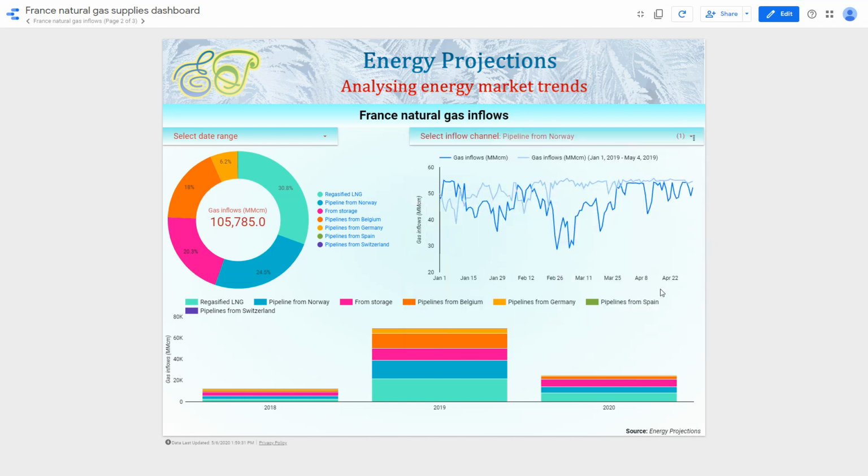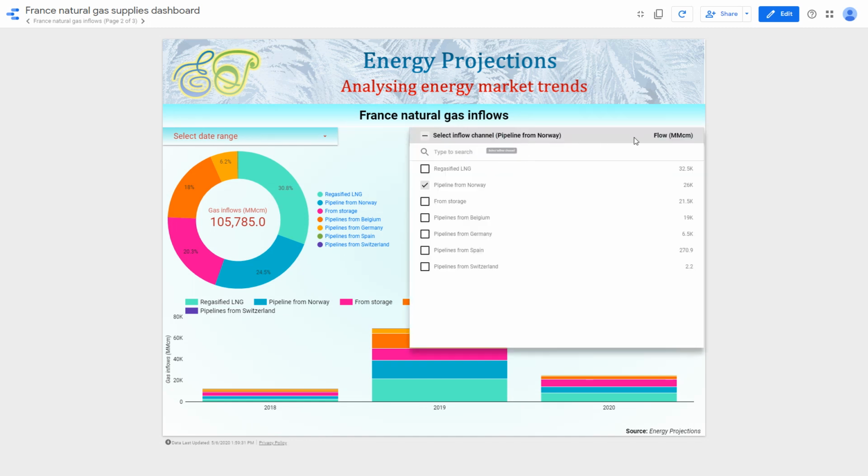And there we go. We have in this view natural gas supplies into France from Norway compared on an annual basis. One of the key trends we can see right away is that since the end of February, natural gas supplies from Norway into France have been consistently lower on an annual basis. These kinds of trends we can very easily figure out from these customizable and interactive dashboards. So now we can undo the filter.